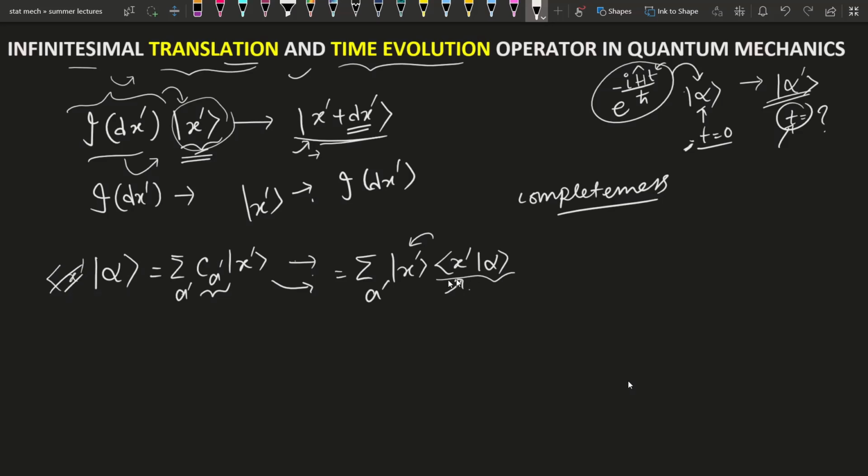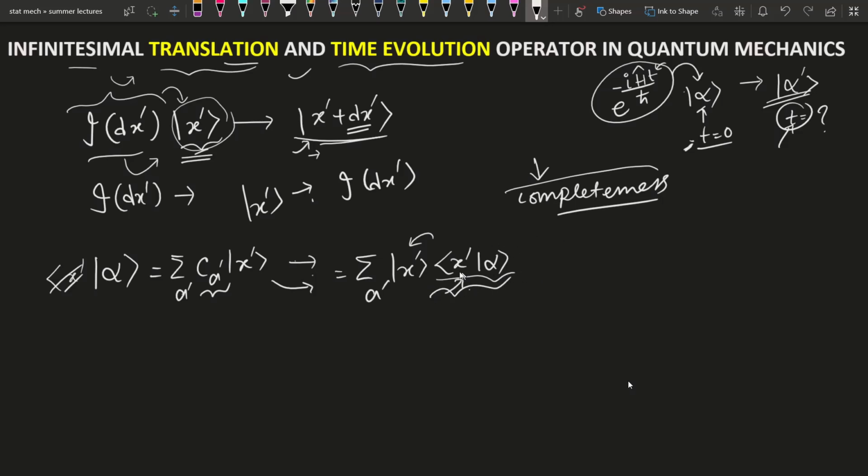This is called the bra and ket notation. All these things I have discussed in several videos, which you can find in the quantum mechanics playlist on this channel. I will give the link in the description box. You can check out the video on the completeness theorem, where I also discussed how these coefficients come about.